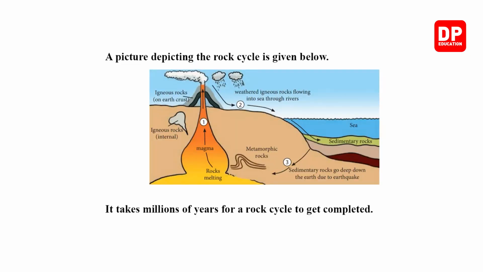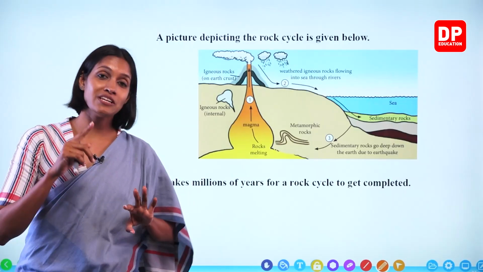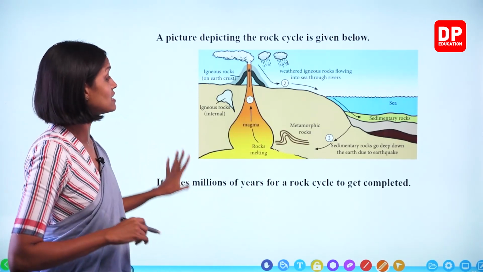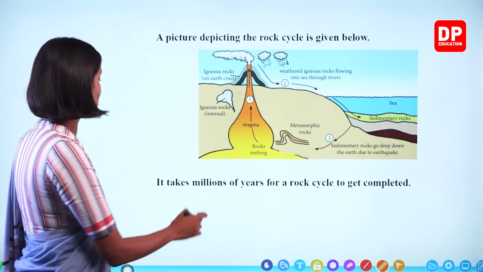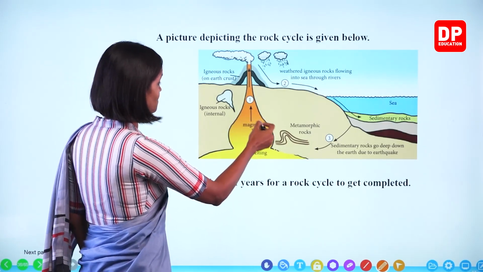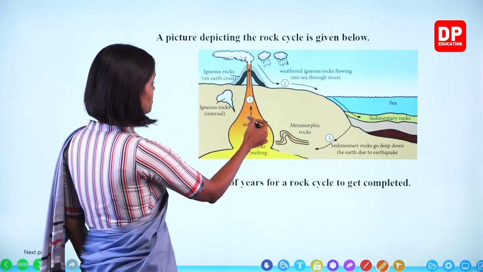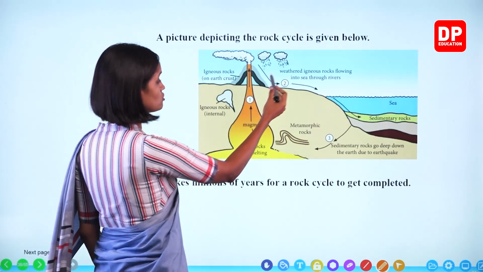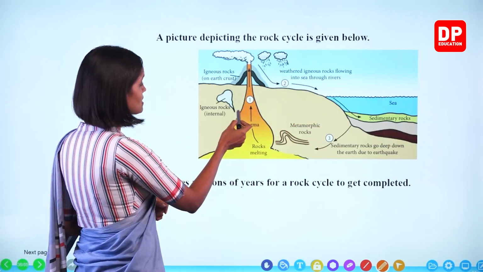A picture depicting the rock cycle is given below. Now we wrote it as a list. We wrote it as a cycle. A picture is also given for you all to understand it better, right? Look at this. Here, this is magma. And this is a volcano during volcanic eruption. Now this starts from here. Look at these numbers 1, 2, 3. We'll go through this, right?